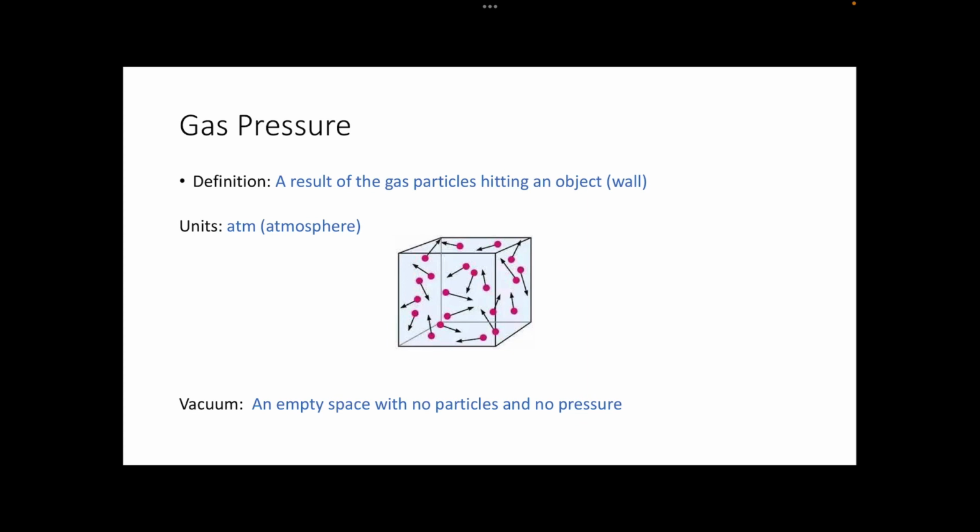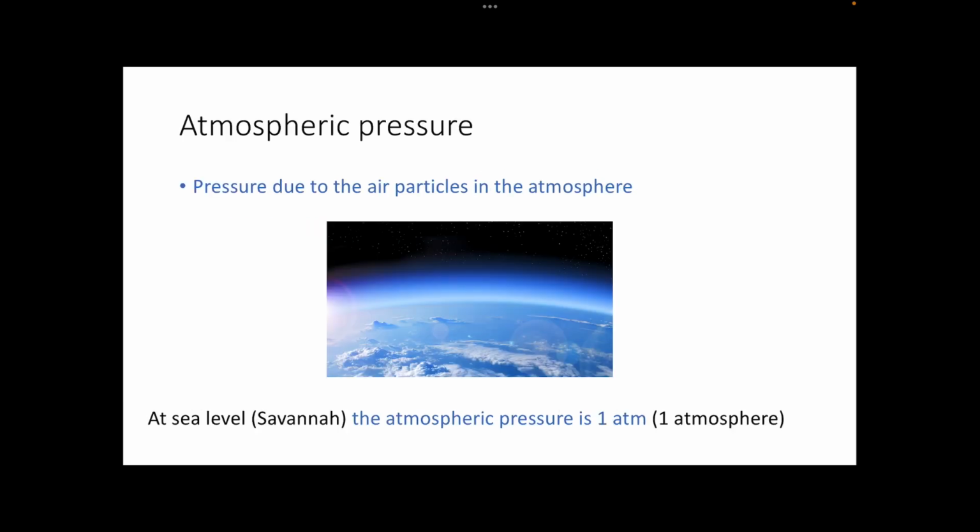With gases, we have something called gas pressure. So pressure is due to the result of the gas particles actually hitting a container. So if you have a gas without any container, there won't be a pressure, right? The units we are going to be talking about are atmospheres. And if we have an empty space with no particles or pressures, that creates a vacuum, right? So that would be the absence of pressure because we don't have any molecules.